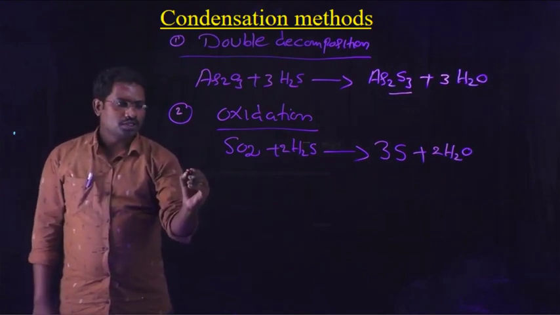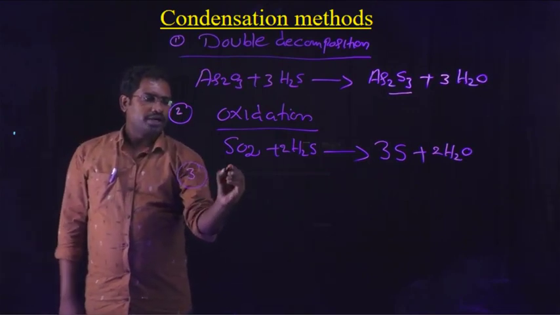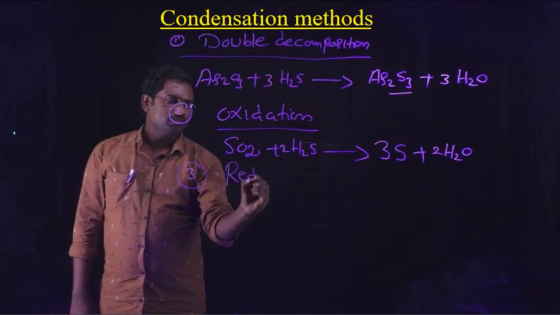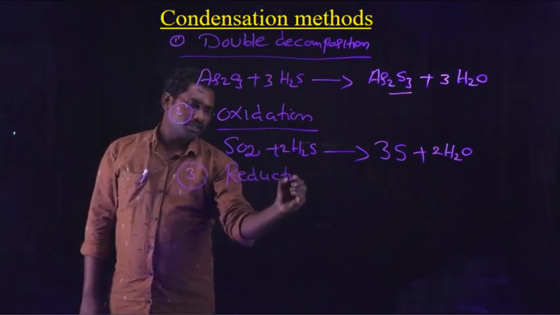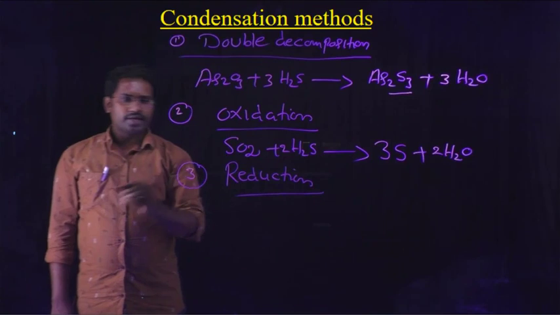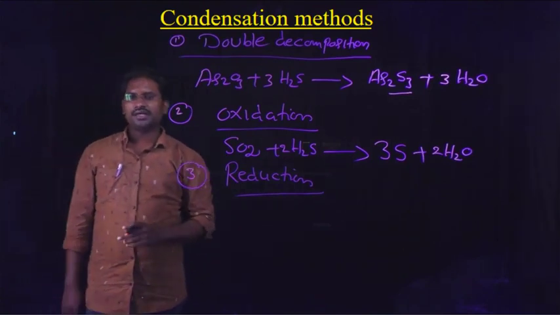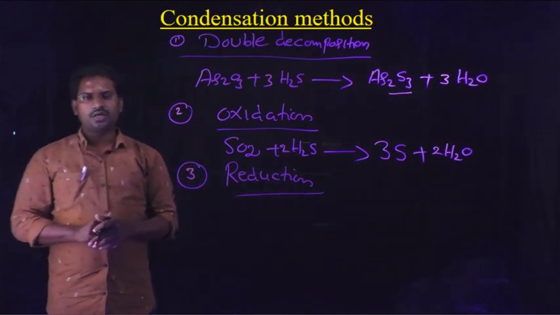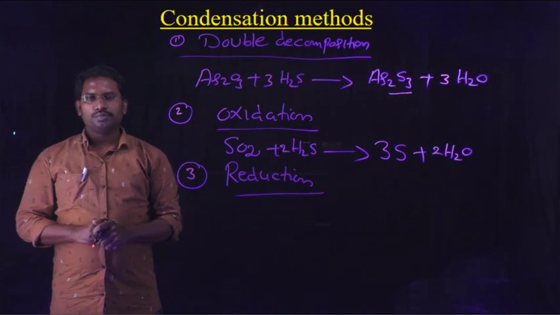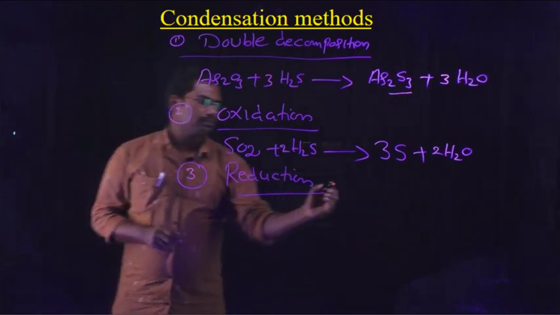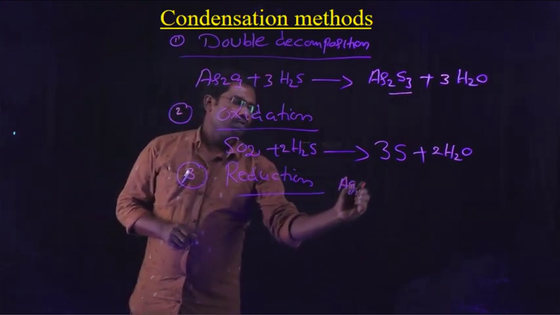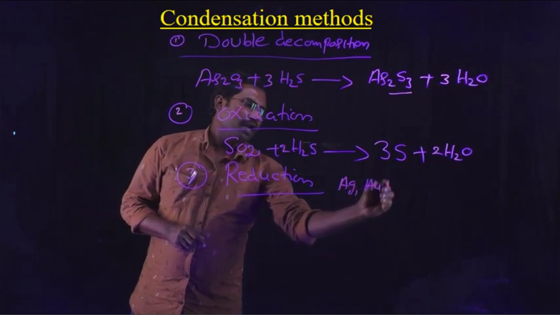And the third method is the reduction process. By the reduction process, we can prepare colloidal solutions of precious metals like silver, gold and platinum.